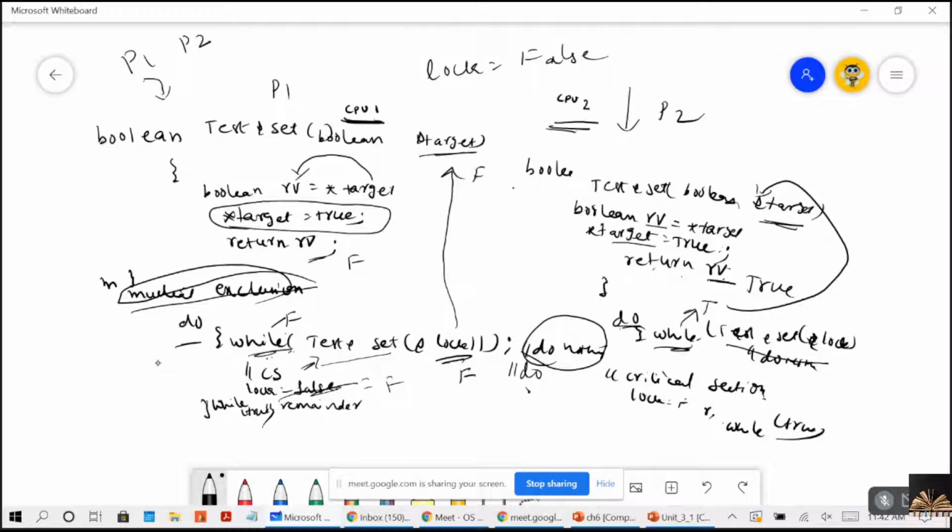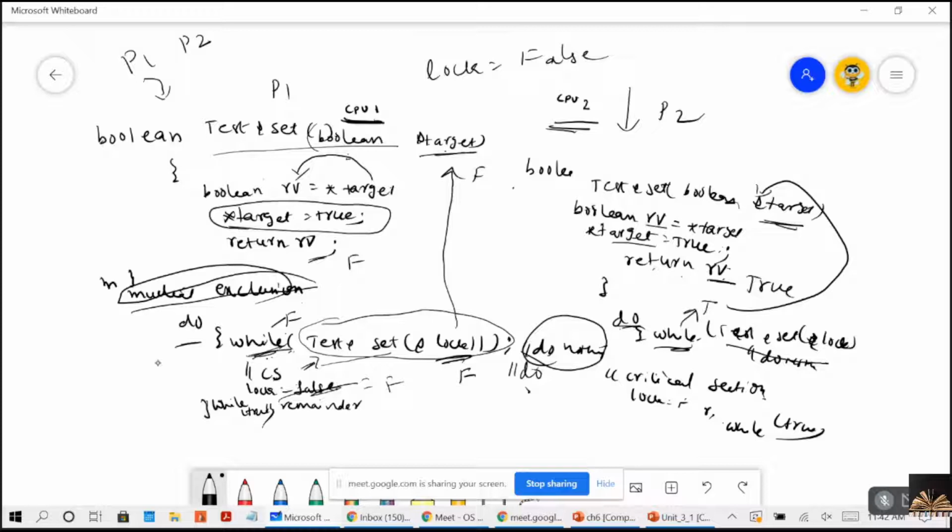While this is returning true, you have to do nothing. While this is returning false, you can enter into the critical section. Now, let's check whether this while is returning true or false. What this while is doing is calling a function called test and set. This is the hardware instruction. Now, this test and set has a parameter called target.